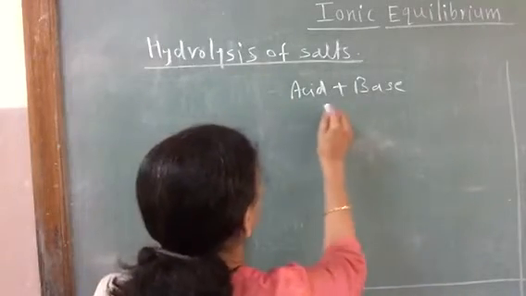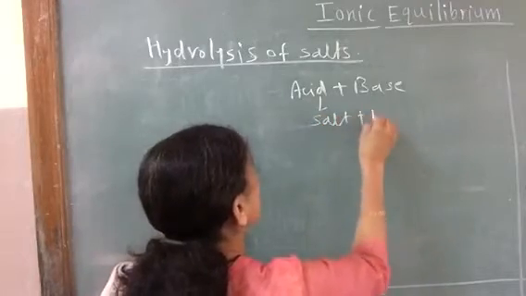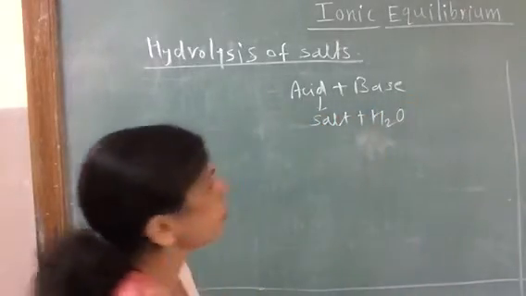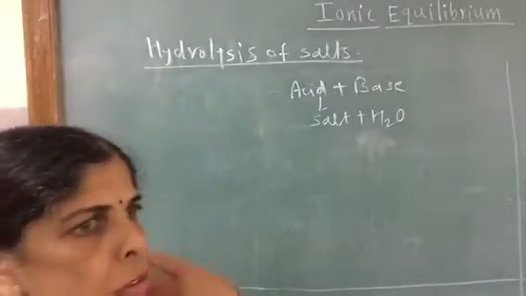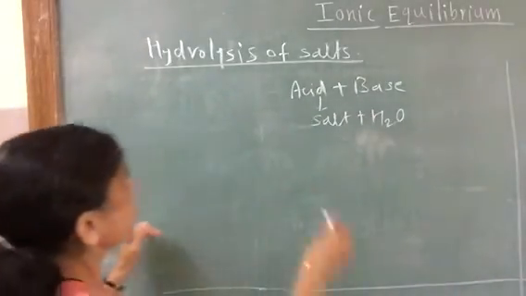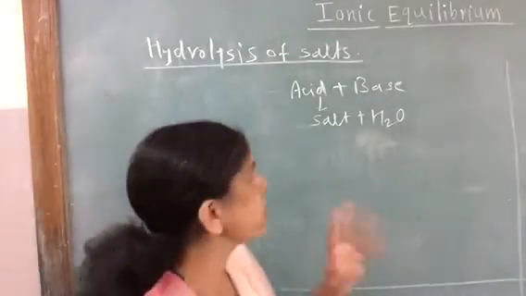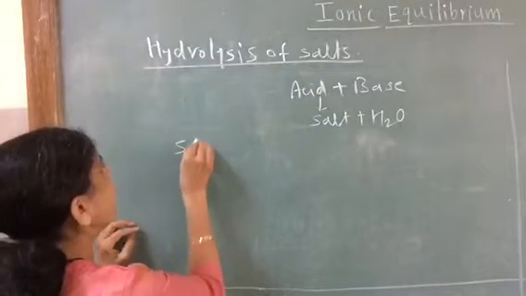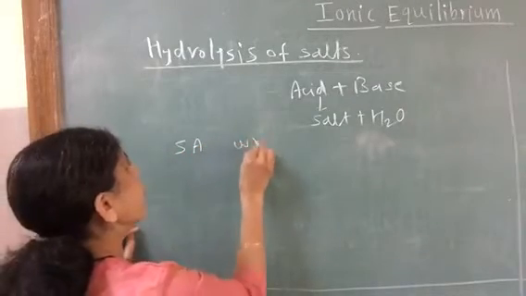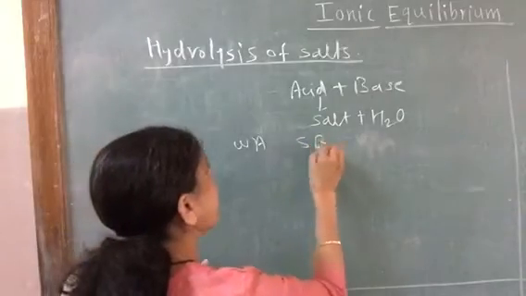Acid plus base always gives salt plus water. So different types of salts we will see. Now acids are of two types: strong acid and weak acid. Bases are also of two types: strong base and weak base.